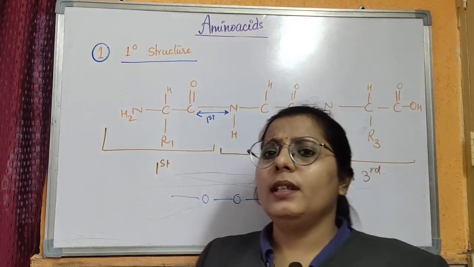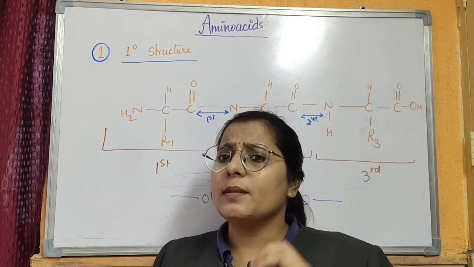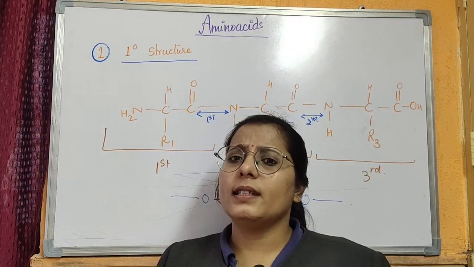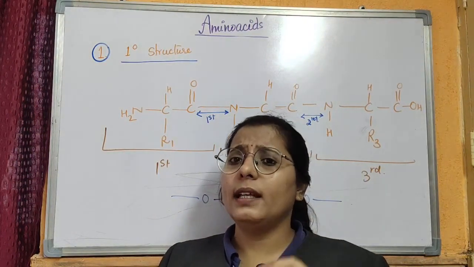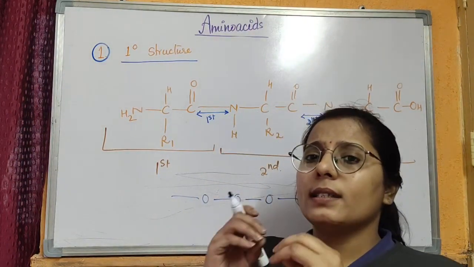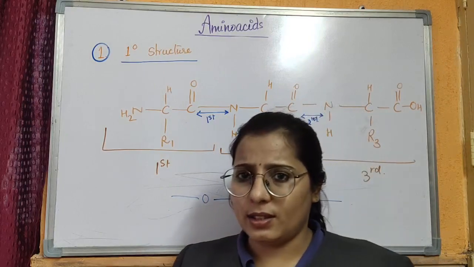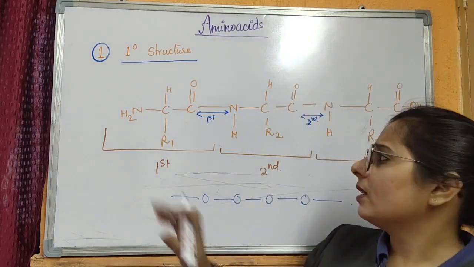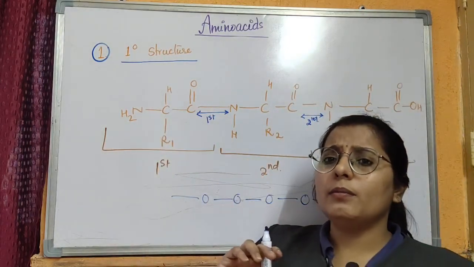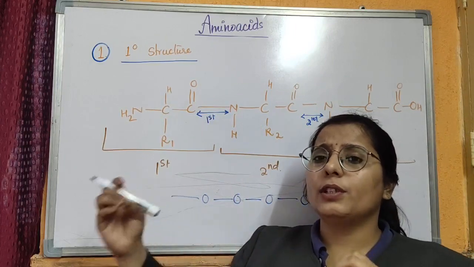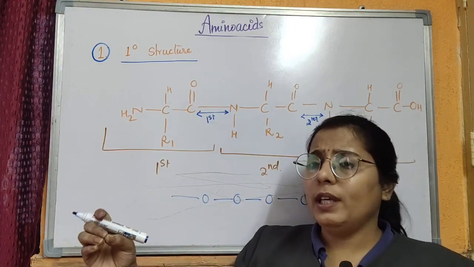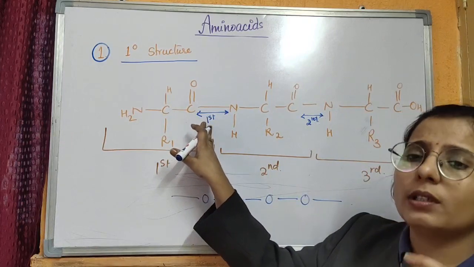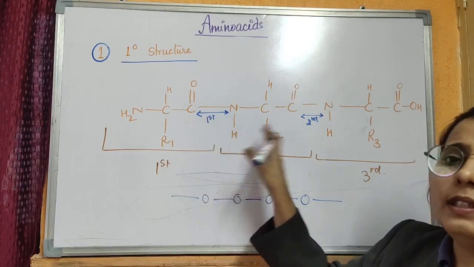Coming to the primary protein structure, that is the simplest protein structure, and it is initially formed and is the base of secondary, quaternary and tertiary structure. The primary protein structure is formed by the linear arrangement of amino acid, where the amide bond or the peptide bond is formed between them.